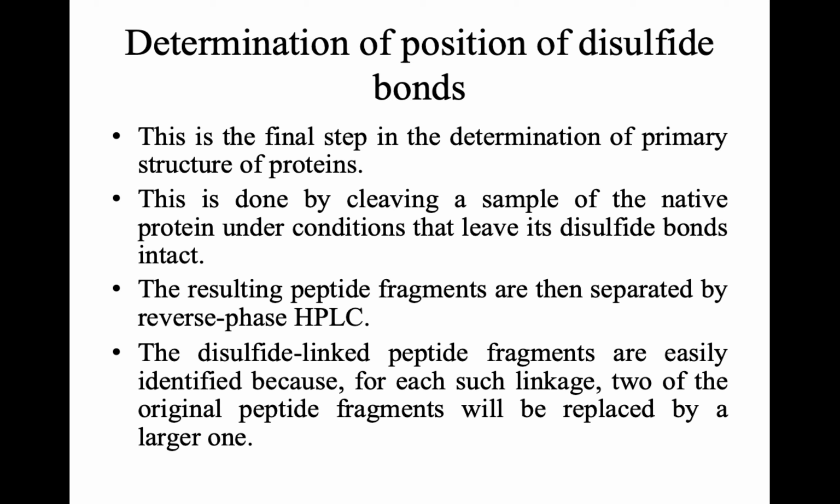In this case the native protein is treated in such a way that the disulfide bonds remain intact. The resulting peptide fragments are then separated by reverse phase HPLC. The disulfide linked peptide fragments are easily identified, because for each such linkage, two of the original peptide fragments are replaced by a larger one.